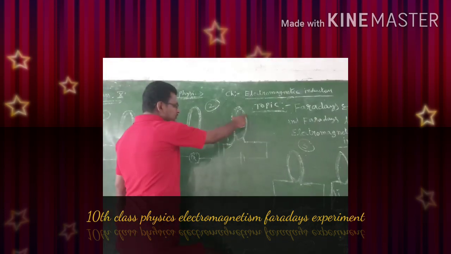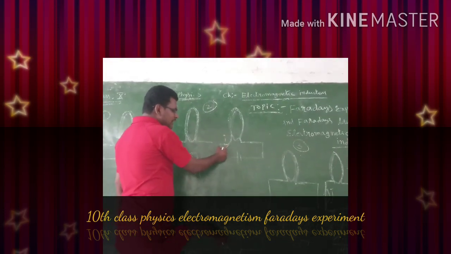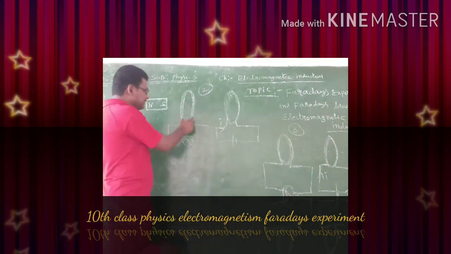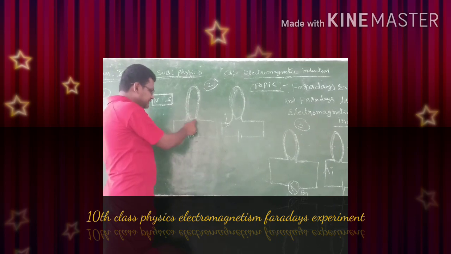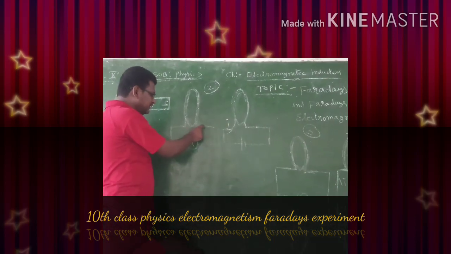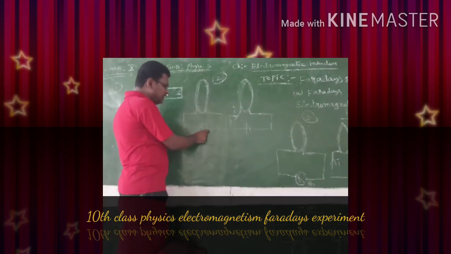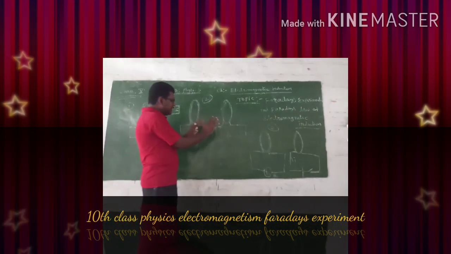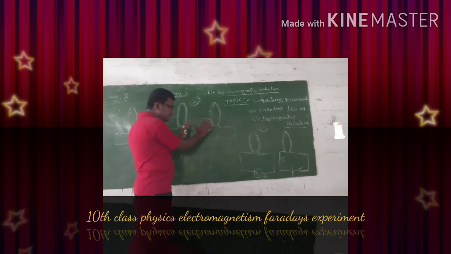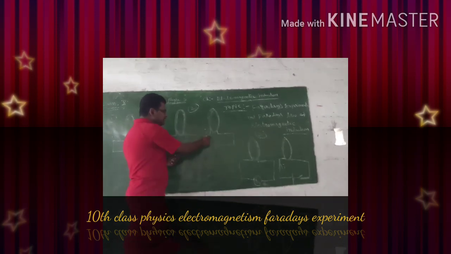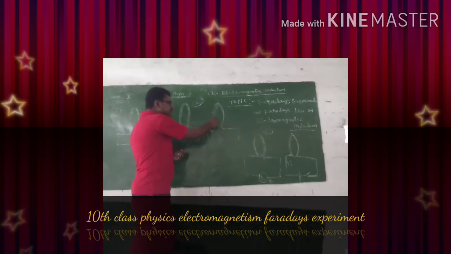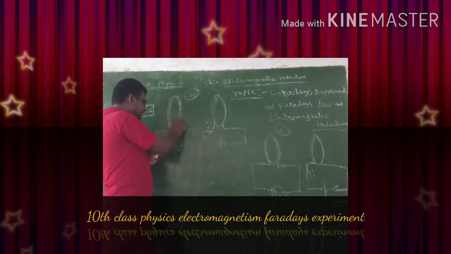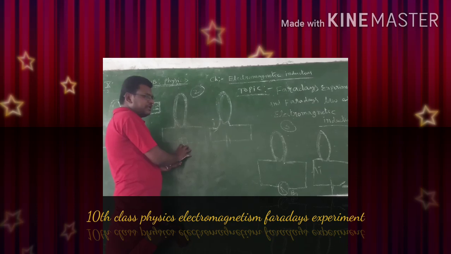Now let's see here. Here is a coil. Two ends of this coil are connected to the two terminals of a battery, and here there is one more coil. In this there is no source of electricity. Here there is only a galvanometer. Now when we keep both these coils together like that, even though in this current flows, we can't observe any deflection in the galvanometer in this coil.